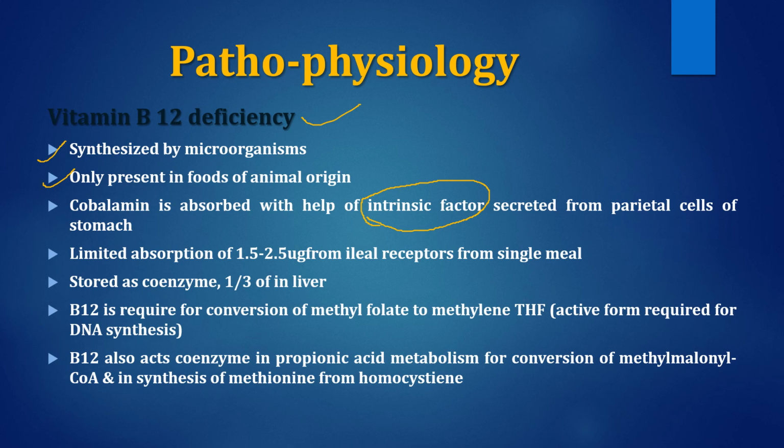This intrinsic factor, which is secreted from the parietal cells in the stomach, combines with the cobalamin, and this complex is absorbed from the ileal receptors. There is very minimal absorption from a B12 rich diet. Only 1.5 to 2.5 microgram of B12 is absorbed per single meal, and this absorbed B12 is usually stored as coenzyme throughout the body, but most of it, about one third, is stored in the liver.